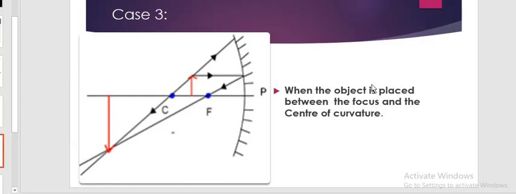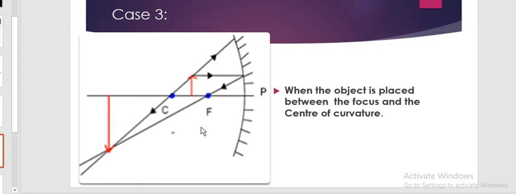Third case, when the object is placed between the focus and the center of curvature. Now the object is placed here; this is the pole, focus, center of curvature. This is between the center of curvature and focus. One ray which is going parallel to the principal axis will go through the focus. One ray which goes from the center of curvature will also revert back, and you can see these lines will meet at one point, and here you will get the image, which is inverted, upside down, and it is a real image, and it is larger than the object.